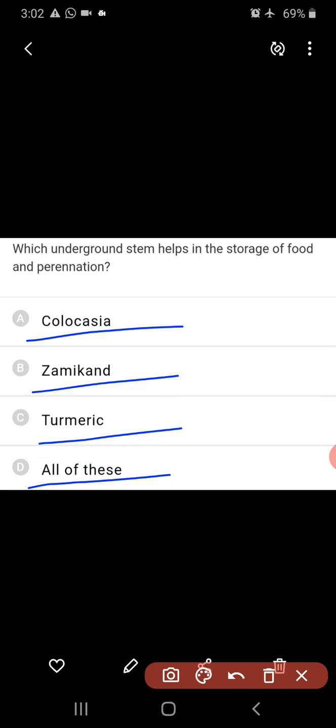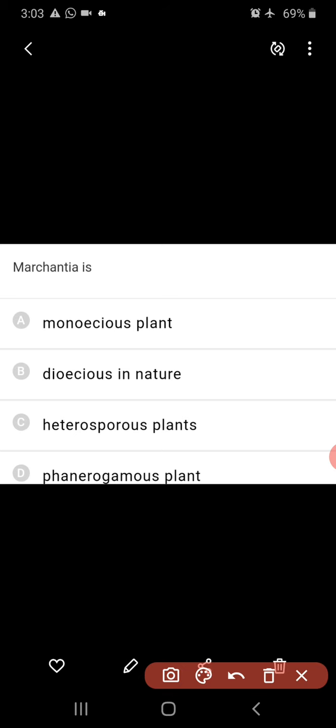So, Marchantia is a monoecious plant, or dioecious plant, or heterosporous plant, or a phanerogamous plant. Phanerogamous means flowers, no, they are not present. Heterosporous means two different types of spores, no, only similar kind of spores are formed. Dioecious means male and female sex organs are present on different thalli, no.